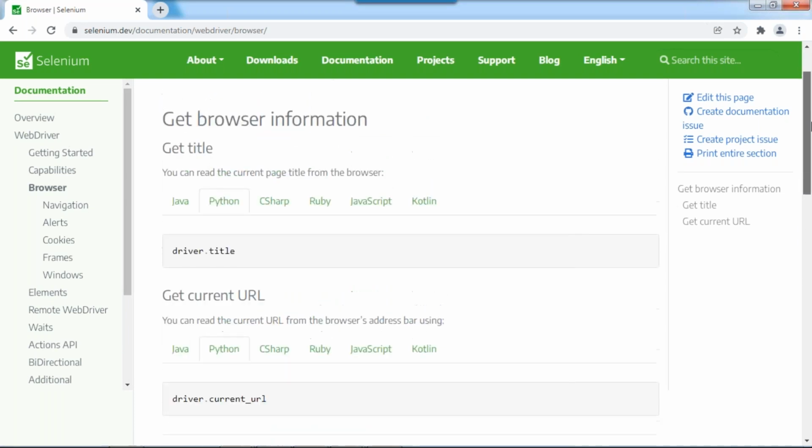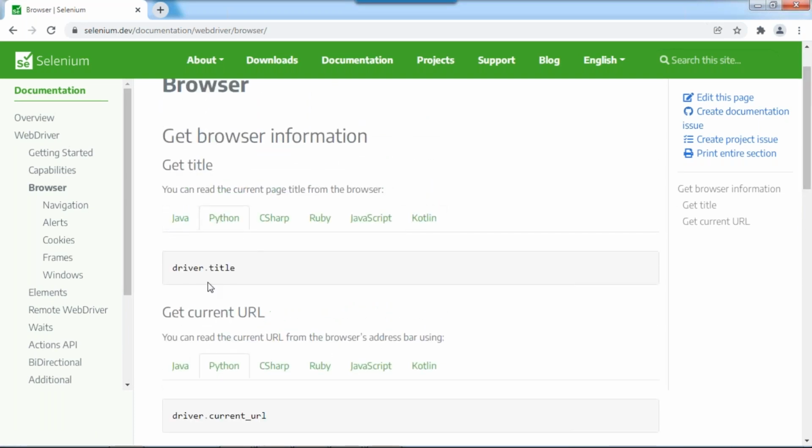The best example I want to show you is this. In Java, what are we writing? Driver.getTitle. Okay, so in Java the method we are using is driver.getTitle, to get the browser information. Now in Python how are we writing? driver.title. So this is the only difference. And in C sharp, what are we writing? driver.Title, where the T should be capital, and a semicolon will be there. If you observe, in Python there is no semicolon. So Java, Python, C sharp, Ruby, JavaScript, and Katalon, we are writing like this.